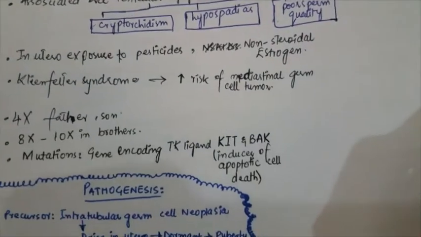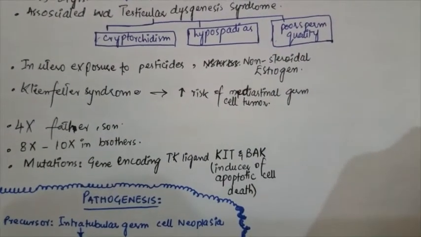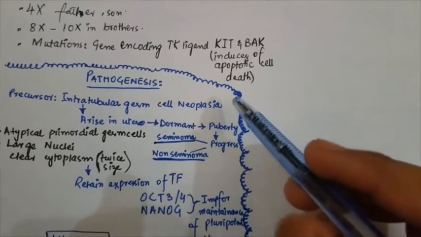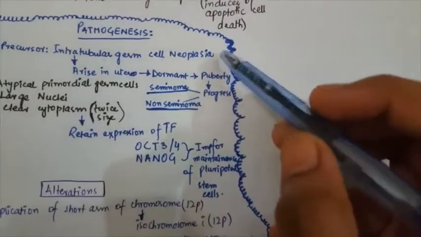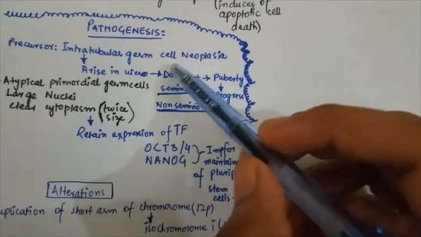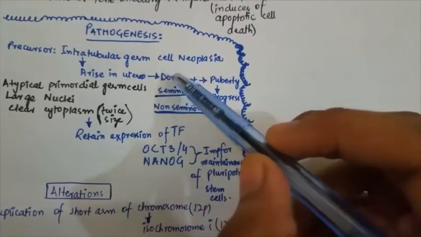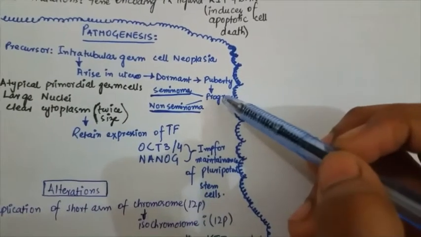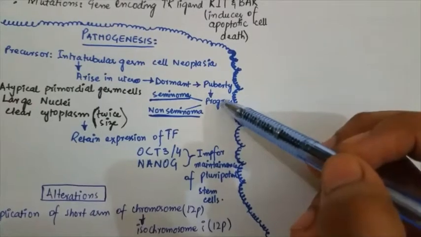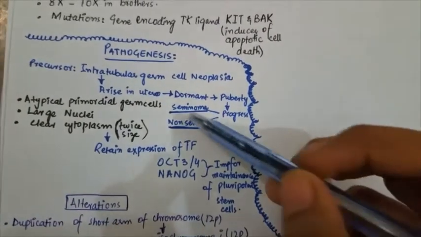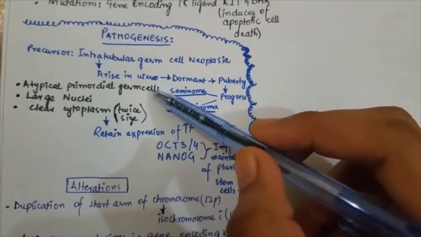Now come to the pathogenesis of the testicular tumors. The precursor lesion for the germ cell tumors is the intratubular germ cell neoplasia, which usually arises in utero, but it remains dormant until puberty. At the time of puberty, it starts progressing to the seminomas or the non-seminomas. These tumors contain the atypical primordial germ cells.